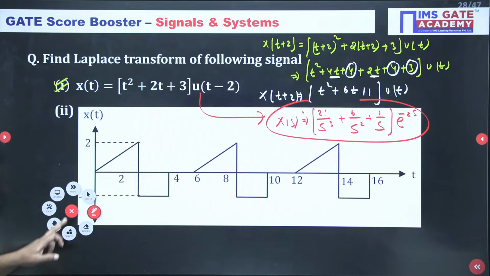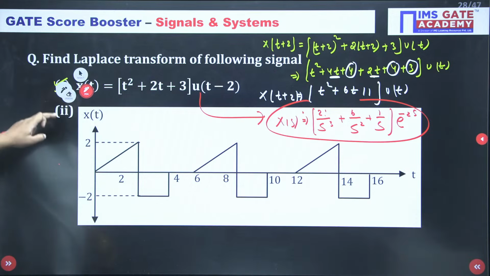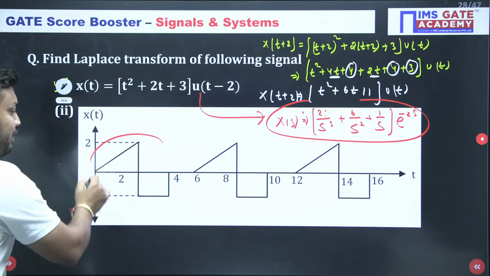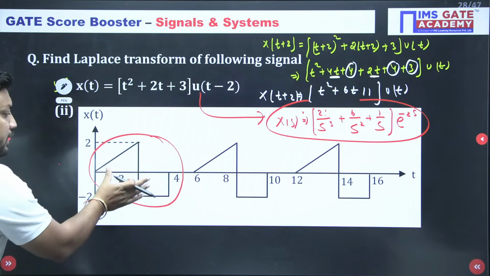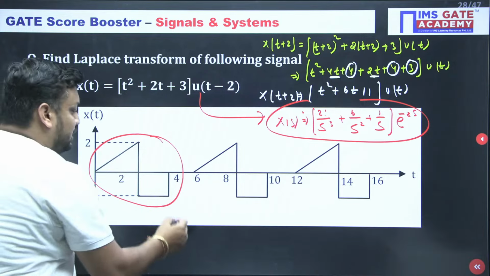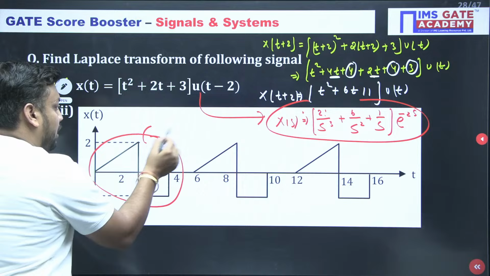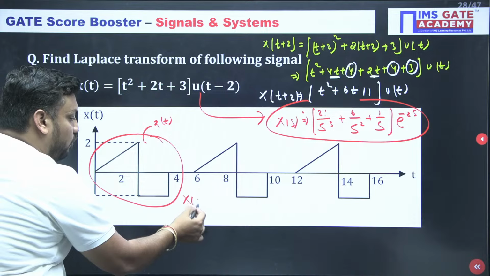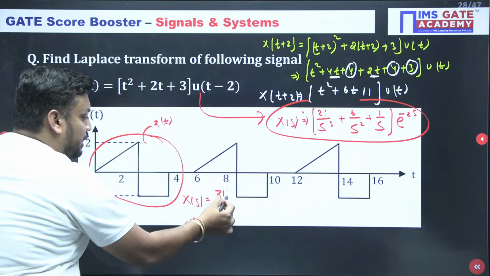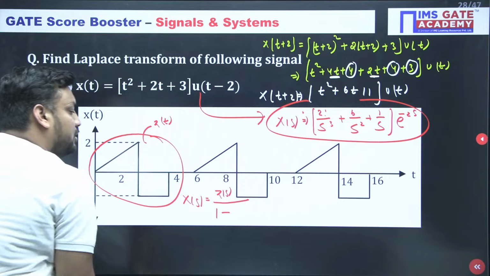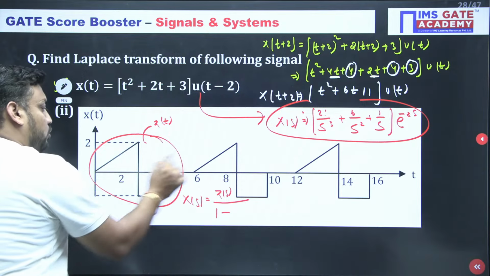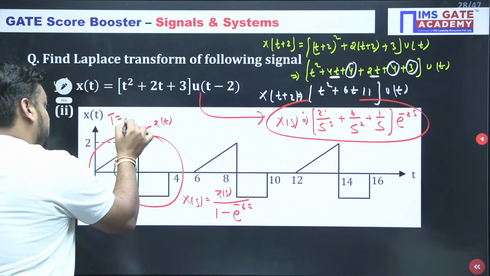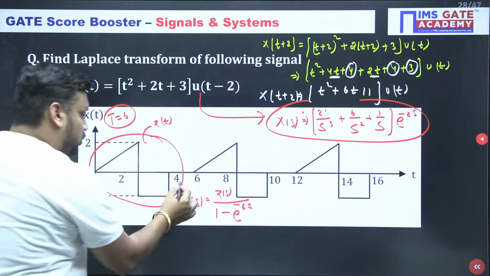Do you know, guys, the Laplace transform of a causal periodic signal? If such a question comes, first you need to identify the pattern of the signal, which pattern repeats itself. Suppose this pattern is represented as z(t). Then my overall X(s) is Z(s) upon 1 minus e to the power minus T s, where the fundamental time period is 6. So e to the power minus 6s, and this is my final X(s).